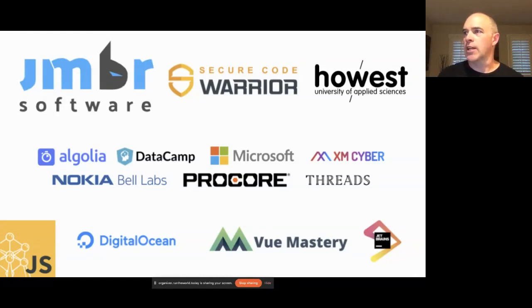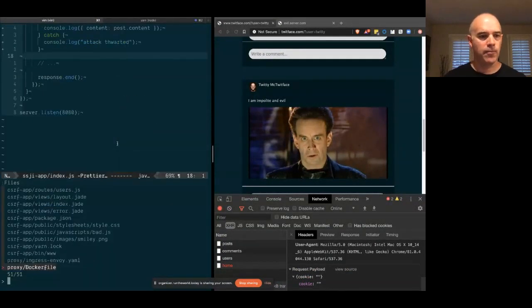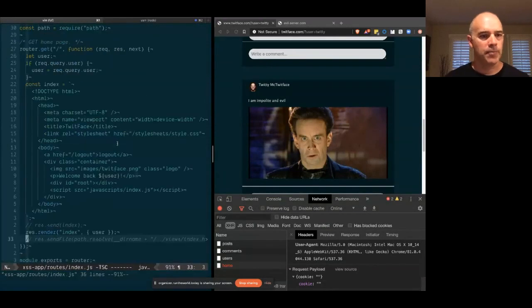Okay, so we have a question: is this pure JS or also vulnerable in frameworks? That's an excellent question. All of the client-side things that I showed you were vanilla JS. One thing I neglected to show was on the server side, and I could actually jump back to the code and show that. If we use the built-in Jade templating language that comes with Express, it builds in XSS protection for you. It sanitizes all user input, but we can opt out of it.